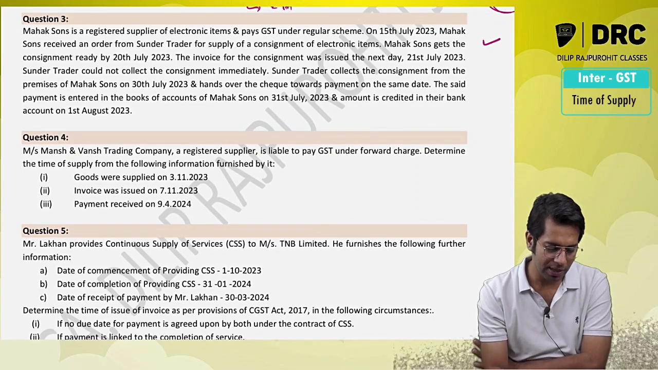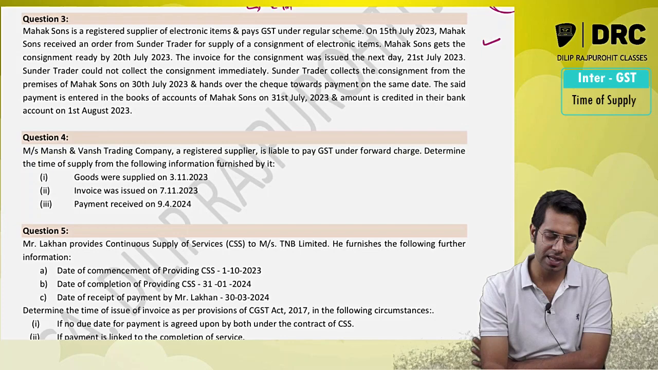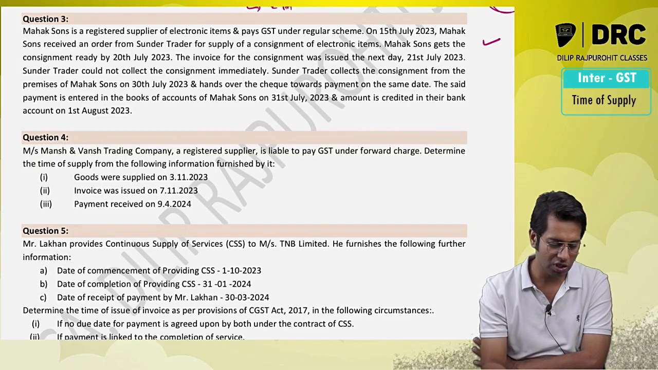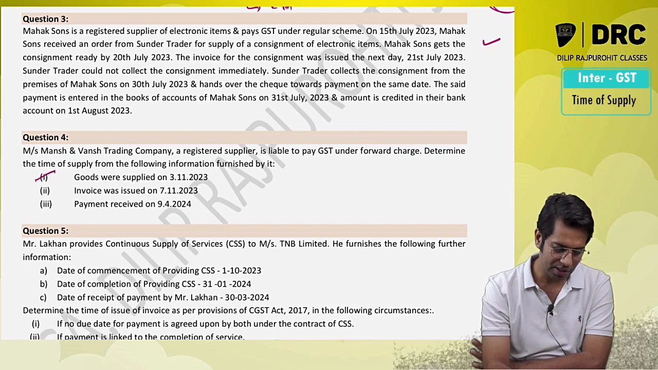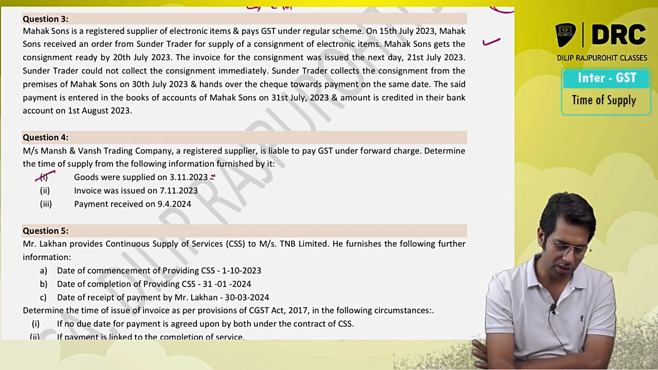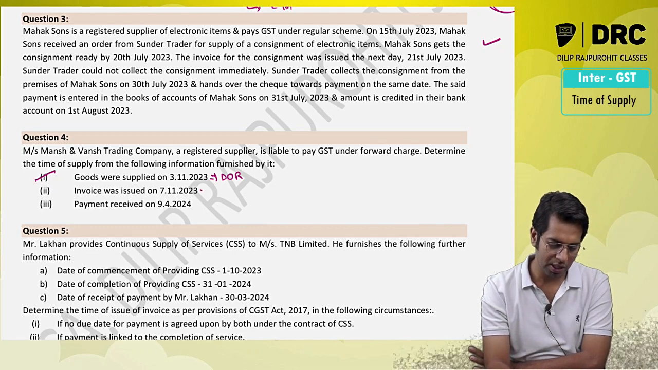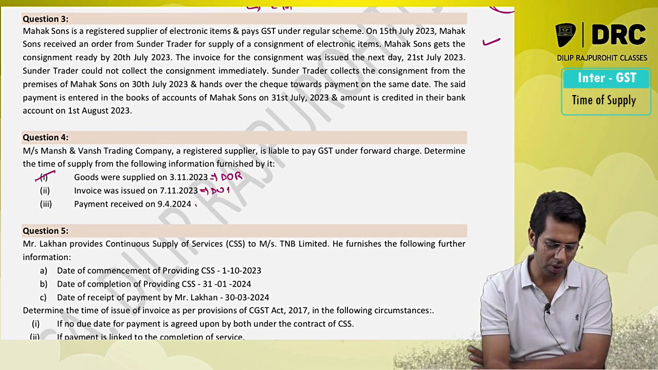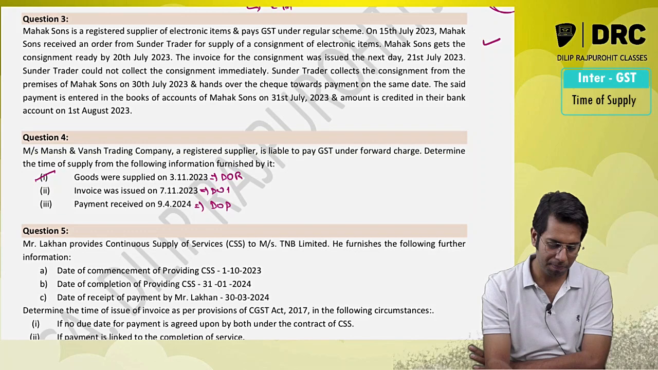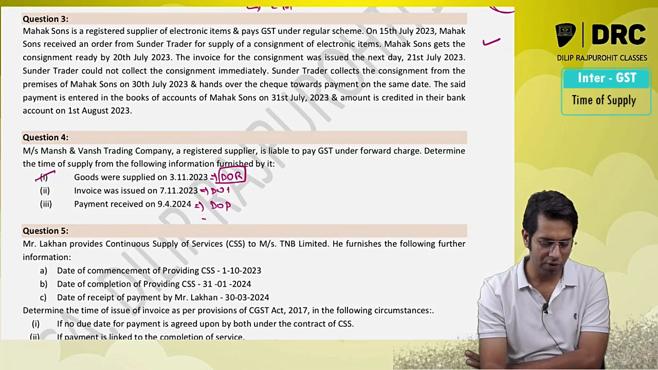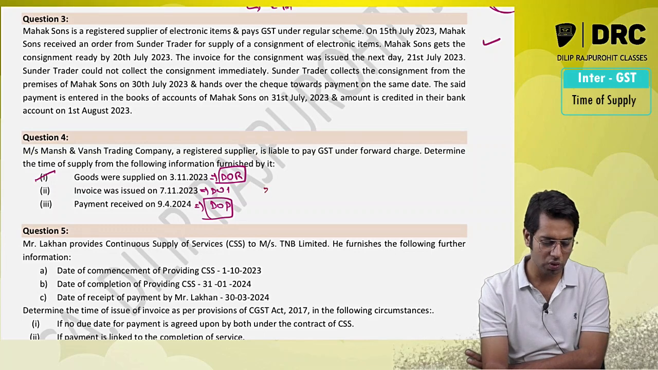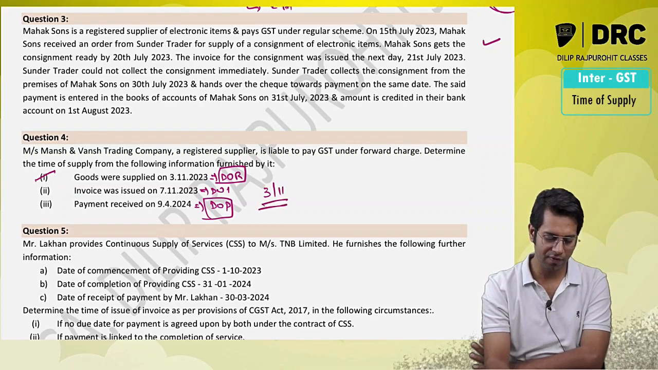Munch and Once Trading Company, a registered supplier, is liable to pay GST under forward charge. Determine the time of supply if the goods are supplied on this date. In case of goods, we have the date of removal, date of invoice and date of payment. Is the invoice issued within the due date? No. So the date of removal or date of payment, whichever is earlier, so it will be 3rd November.